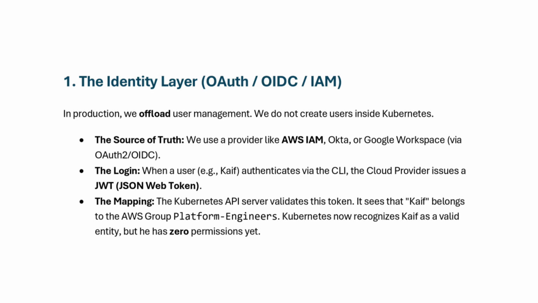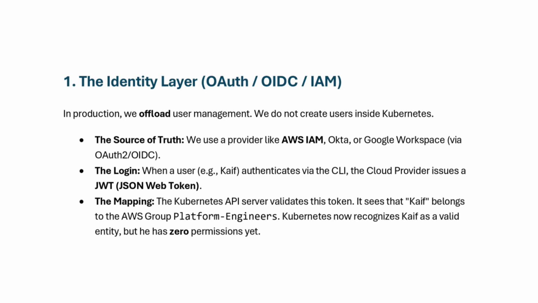Meaning, instead of creating every user manually inside the CLI via Linux commands, we can offload it to these service providers. For example, there would be existing groups and users in these providers, that is OIDC, OAuth or IAM, and we would just integrate that through the CLI and manage Kubernetes.